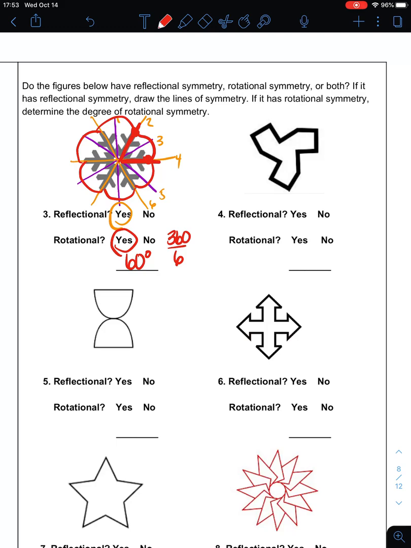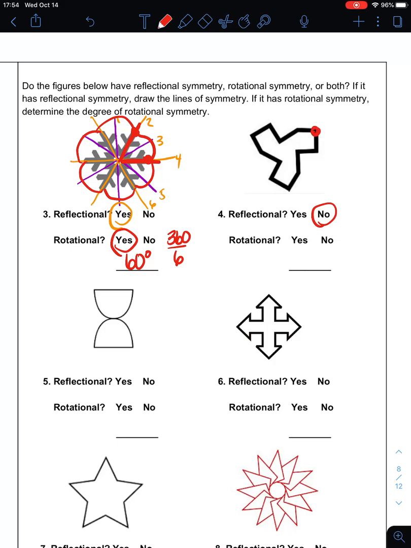Okay, so if we look at this shape, it has these 3 arms. There's no way to split this in half. Imagine folding the paper along a line. Nowhere is it going to map onto itself, so it does not have reflectional symmetry. So the question is, does it have rotational symmetry?